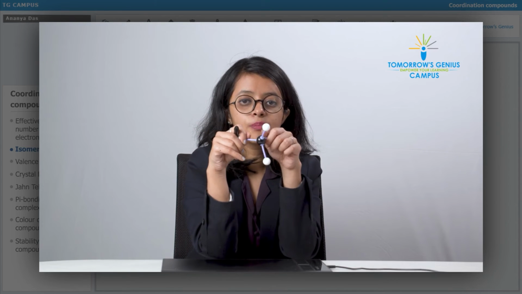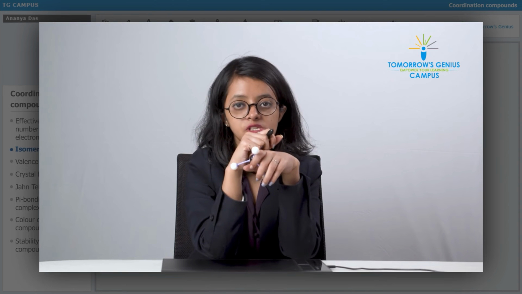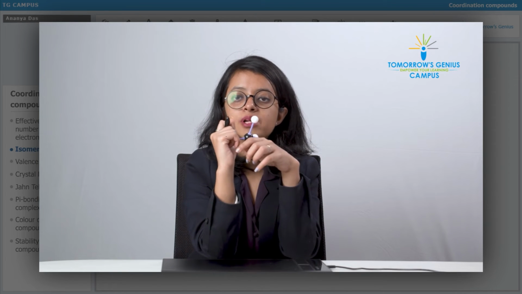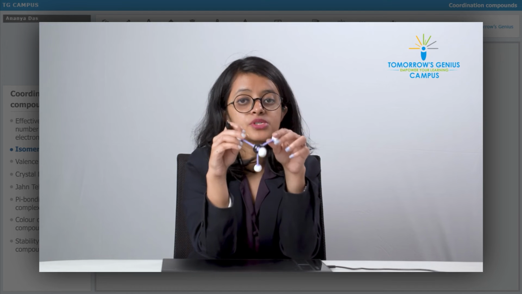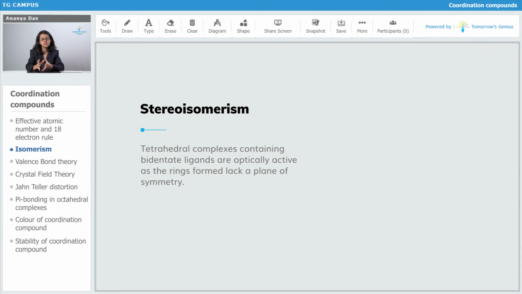So, tetrahedral complexes in which all of the 4 ligands are different do not possess a plane of symmetry, and because they do not possess a plane of symmetry, that is why they are optically active. So, the tetrahedral complexes which contain bidentate ligands, the ligands which have a denticity of 2, which have 2 donor atoms, those tetrahedral complexes will be optically active because the rings which are formed will lack a plane of symmetry. There is an example.